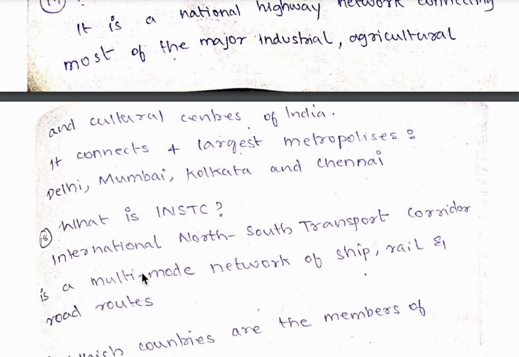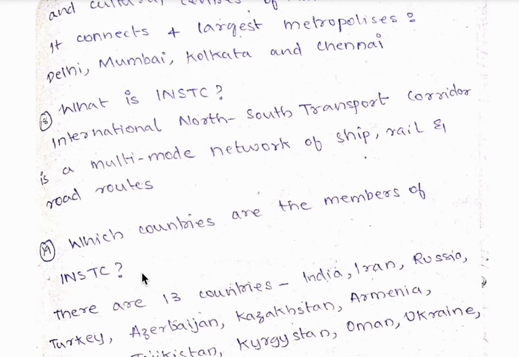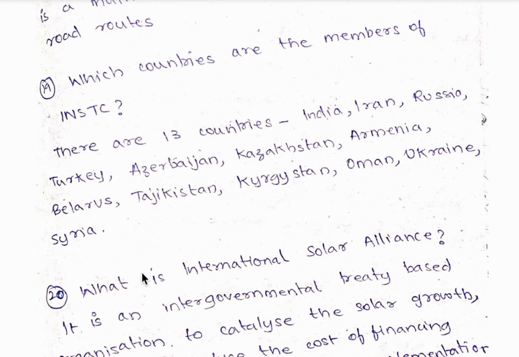18th question, what is INSTC? INSTC is International North-South Transport Corridor. So it is a multi-mode network of ship, rail and road routes. 19th question, which countries are the members of INSTC? International North-South Transport Corridor. So there are 13 countries. They are India, Iran, Russia, Turkey, Azerbaijan, Kazakhstan, Armenia, Belarus, Tajikistan, Kyrgyzstan, Oman, Ukraine and Syria.